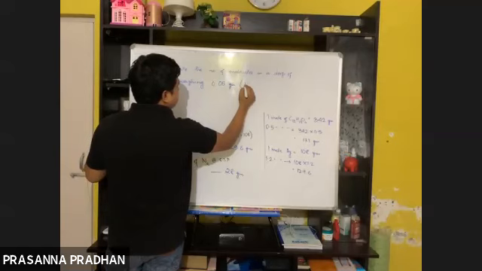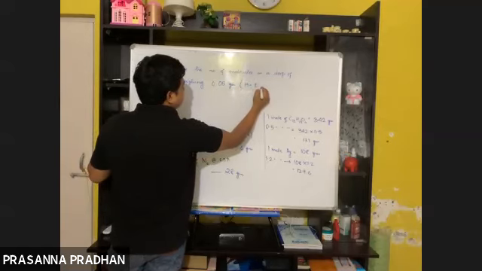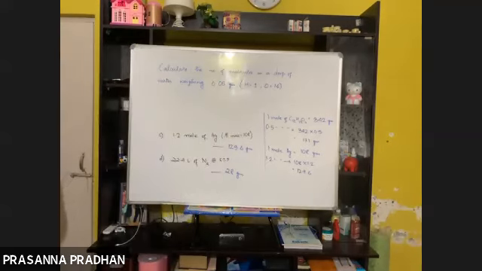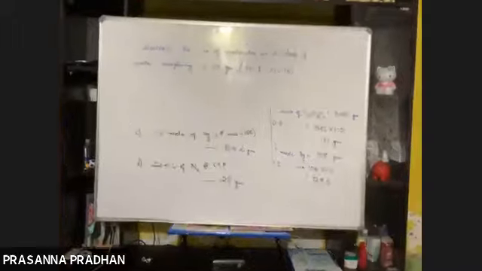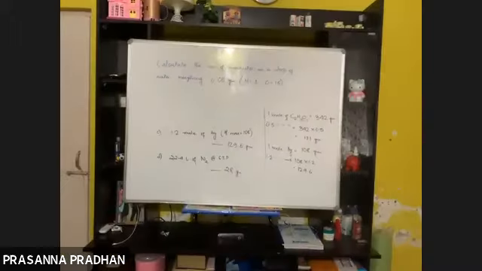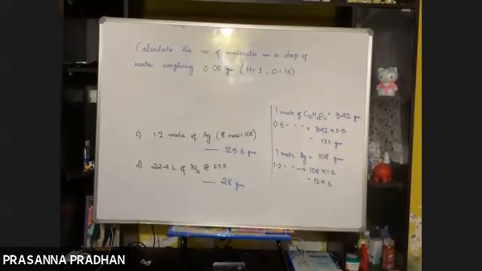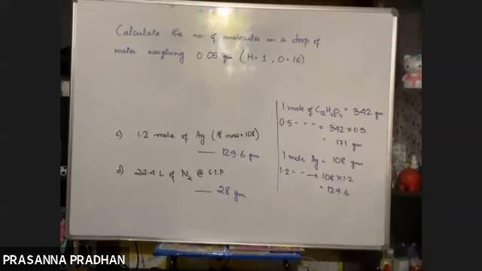And we know the atomic mass of hydrogen is equal to 1 and the atomic mass of oxygen is equal to 16. So we know these things. You are supposed to calculate the number of molecules in a drop of water weighing 0.05 gram.